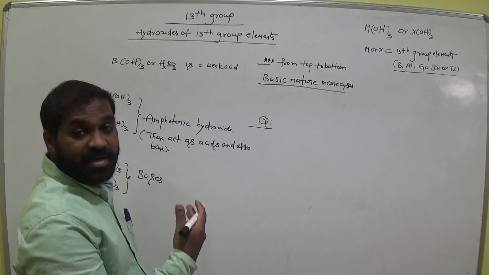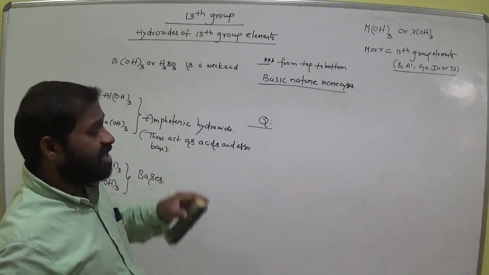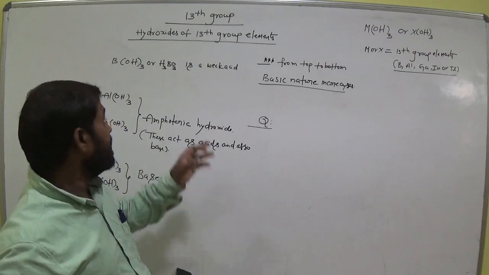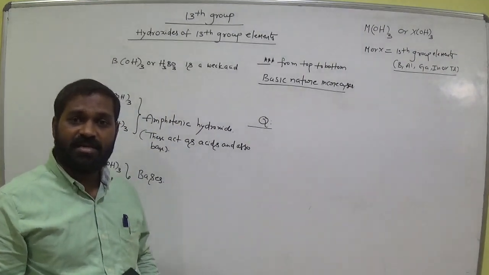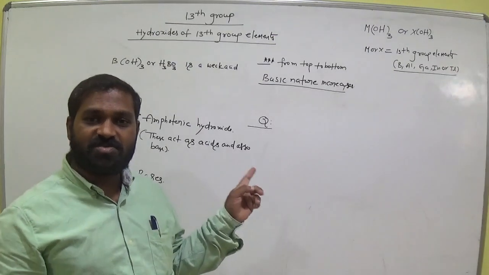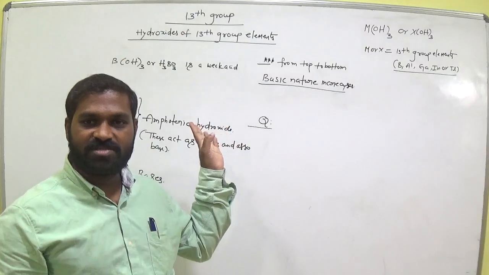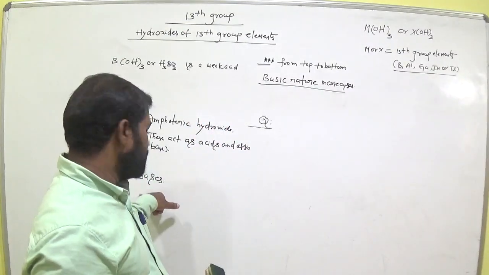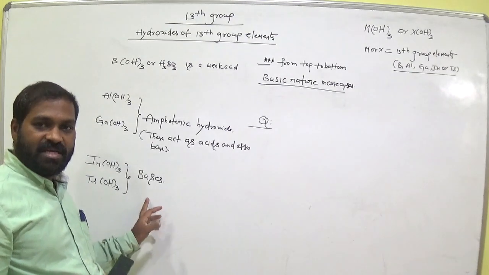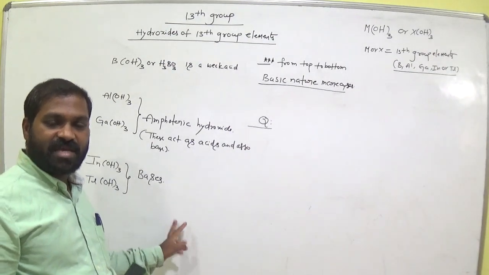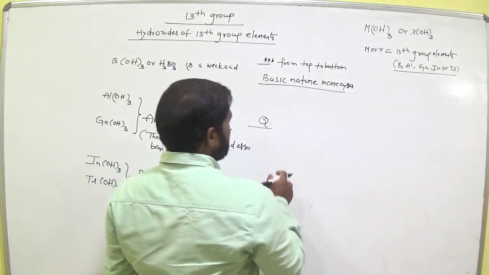I will explain why basic nature increases. Why H3BO3 is a weak acid, am I right? But it has OH. I told you that it acts as a base, am I right? If any compound consists of OH, it acts as base. But here it is a weak acid. Okay. So what is the reason? Why these become very strong bases? Thallium trihydroxide. Why these act as bases? Okay. That I will explain. From top to bottom, basic nature increases.